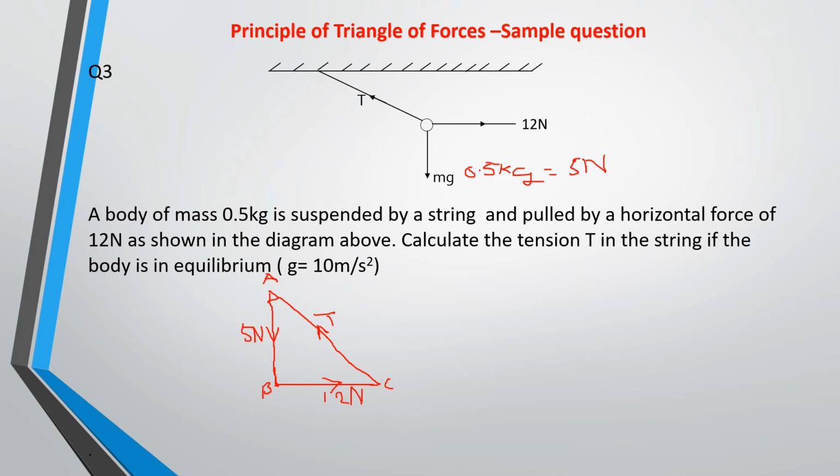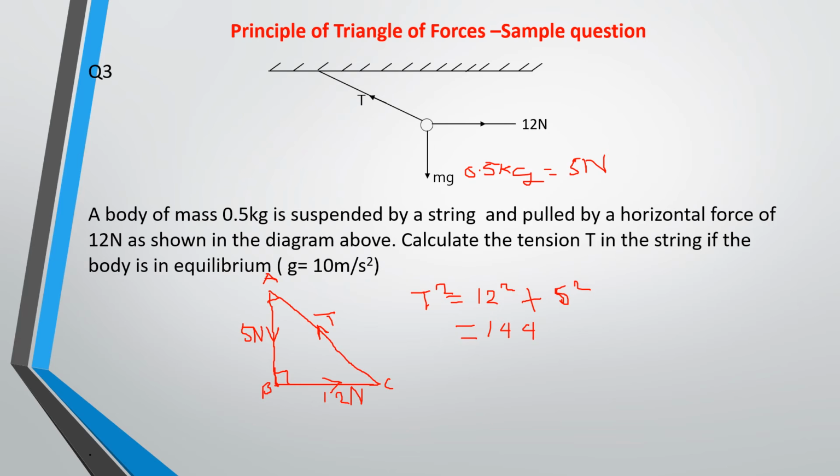Okay, so if you look at this, this is a right angle triangle, and from your trigonometry and from Pythagoras theorem, you say that T squared is equal to 12 squared plus 5 squared. So you can see that once you can draw the triangle out, to solve the problems on this, they are not really hard.